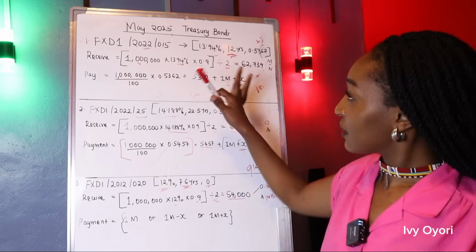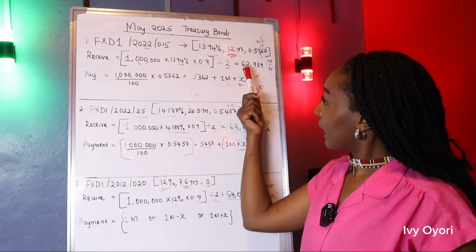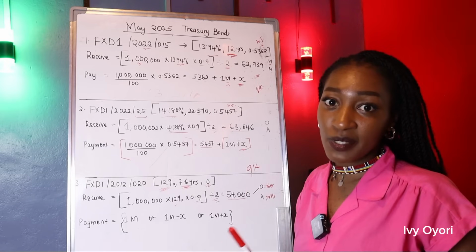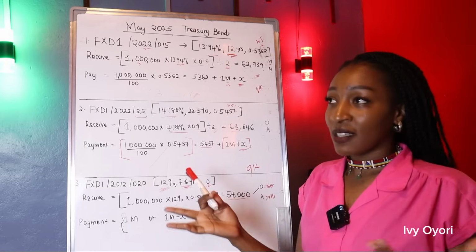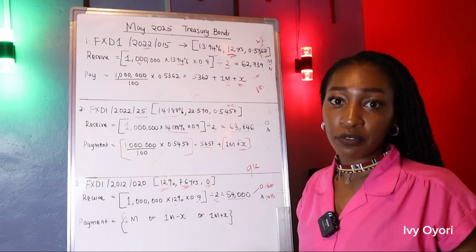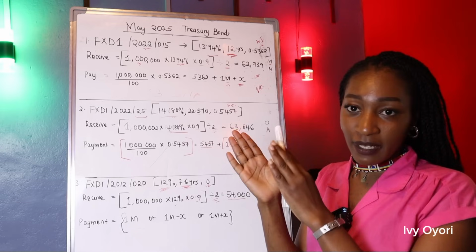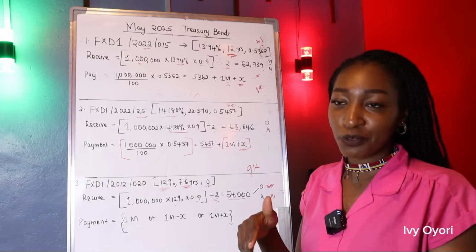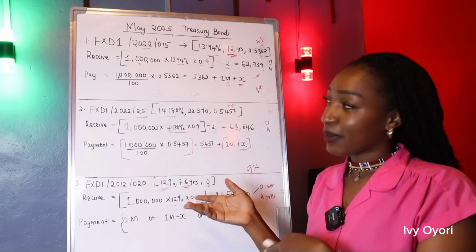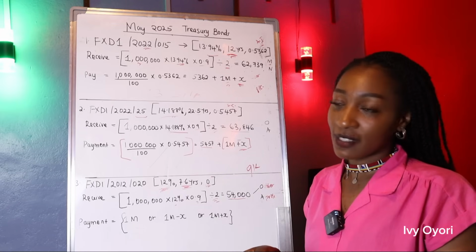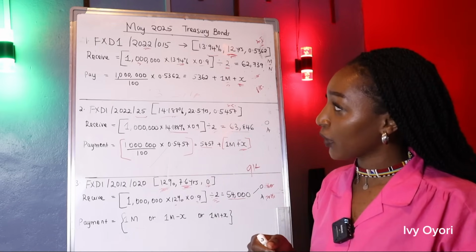And every 6 months, you'd be making something like times 3, around 180,000 Kenyan shillings. 180,000 Kenyan shillings is enough to pay school fees. 6 months, you get 180K, you pay school fees. Then you wait another 6 months, you get 180K, you pay school fees. So that's something that you can look out for.